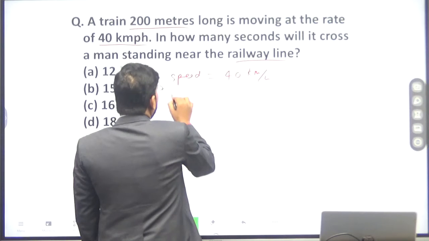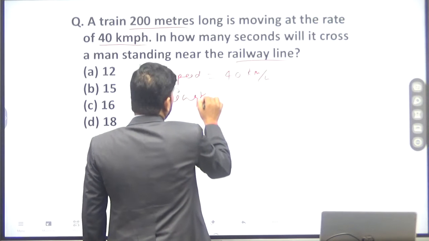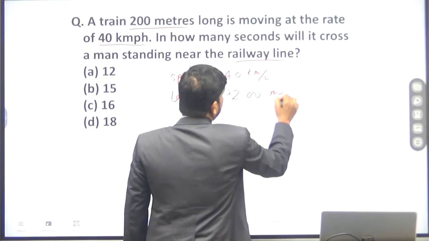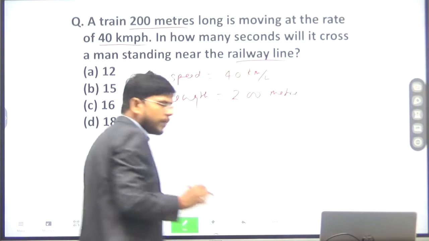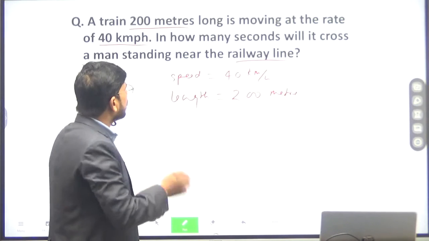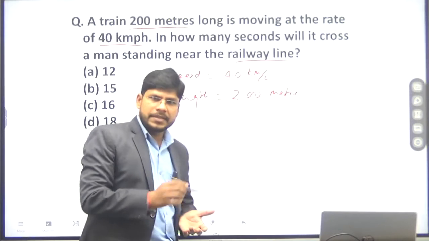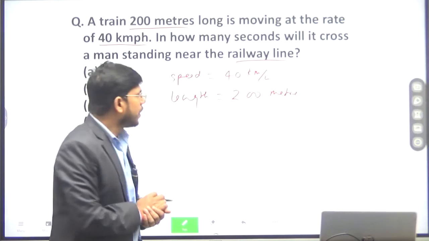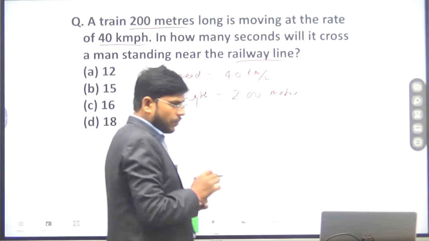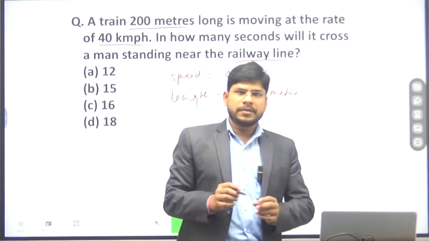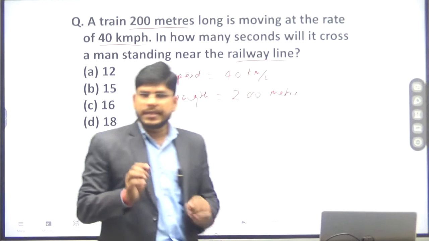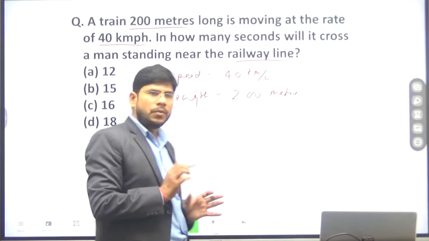Now, the length of the train. What is the length? 200 meter. Now, time taken. What we have to find out? Time taken by the train in crossing a man standing on a platform. If a train crosses a man or tree or any electric pole, it covers a distance equal to its own length.